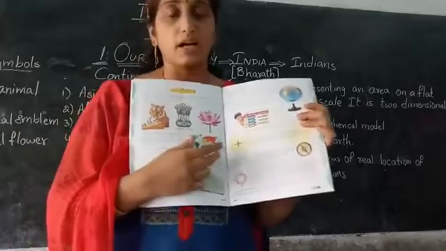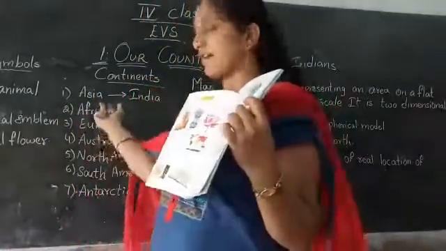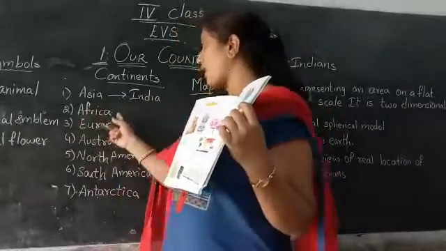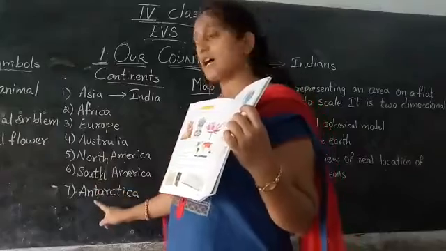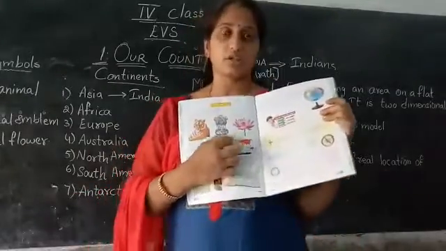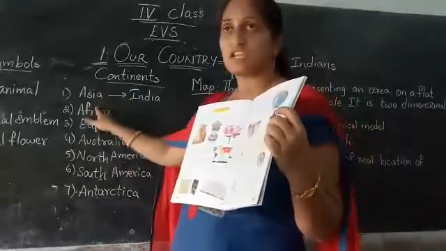This is the world map, and you can identify the continents. 7 continents I have written here now: Asia, Africa, Europe, Australia, North America, South America and Antarctica. Those 7 continents are there. In which continent do we belong to? We belong to the continent Asia.